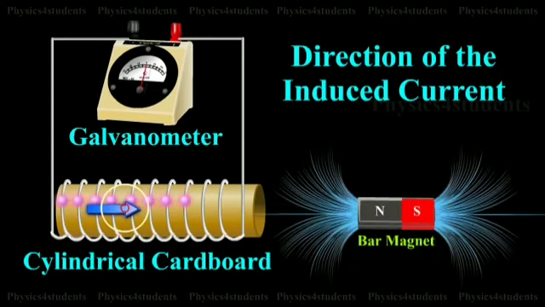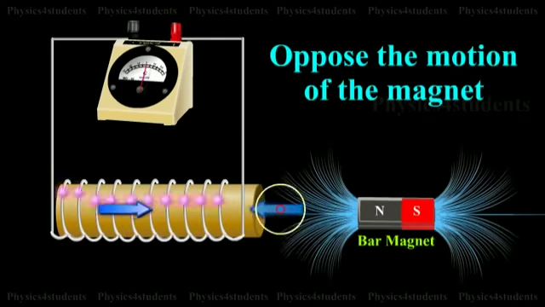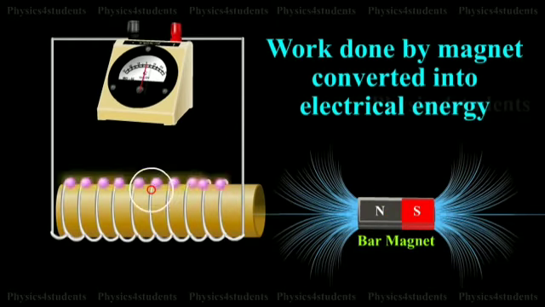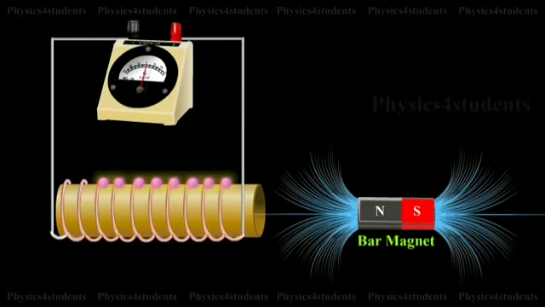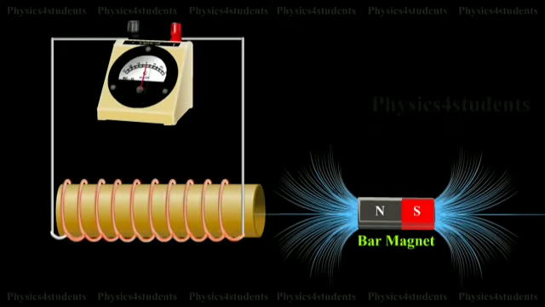In this case, the cause producing the induced current is the movement of the magnet. According to Lenz's law, the induced current should flow in such a way that it opposes the movement of the north pole towards the coil. It is possible if the end nearer to the magnet becomes a north pole. Then it repels the north pole of the bar magnet and opposes the movement of the magnet.